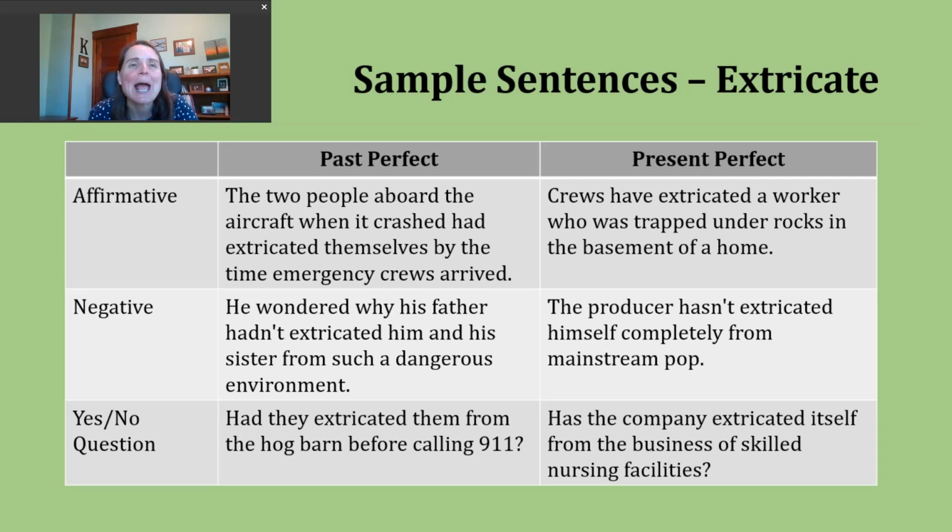Now, let's look at negative present perfect. Again, to do this, I've got to pay attention to my subject. I'm either going to use have not and the participle form of the verb, or has not and then the participle form. And again, the subject is dictating which one I should use. Here's another example. The producer hasn't extricated himself completely from mainstream pop.